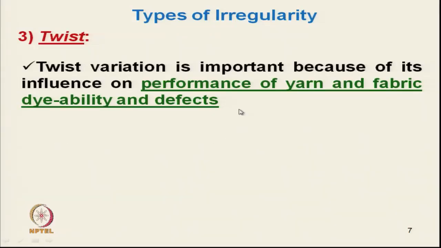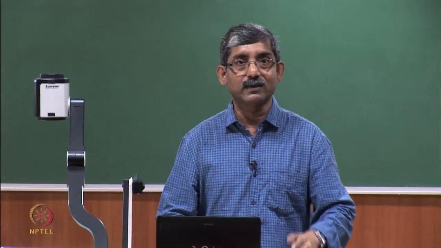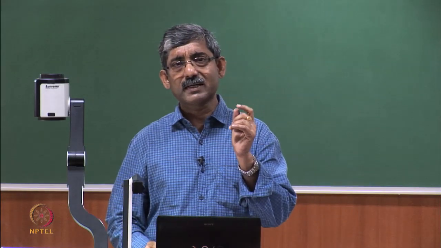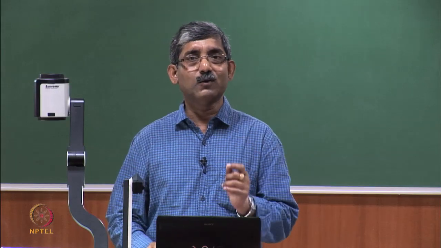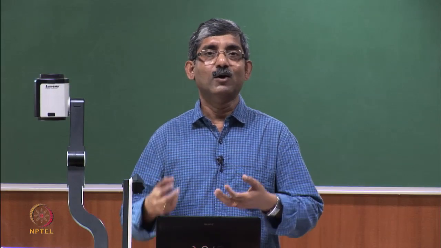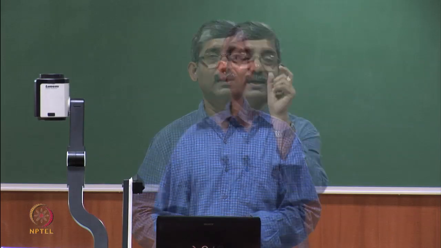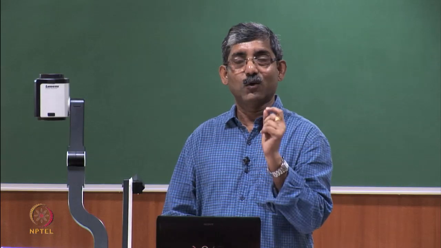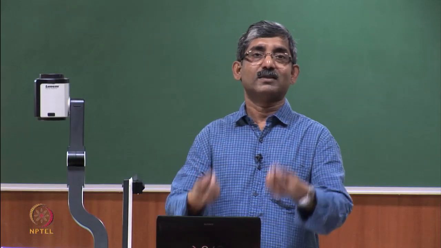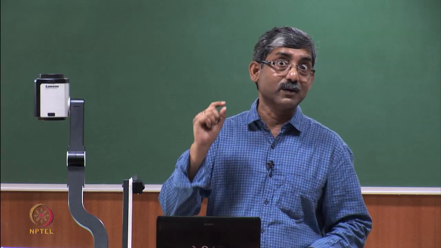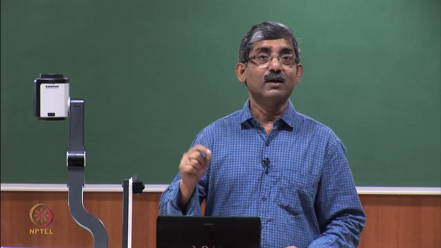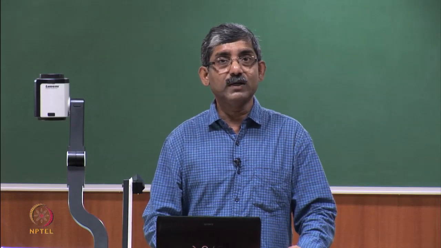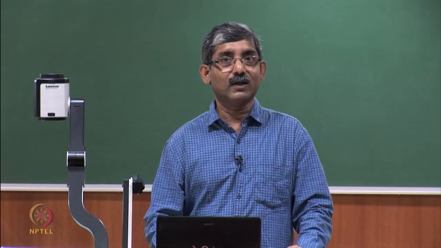Dyeability or defects are directly influenced by the twist variation, because where twist varies, the portion with less twist will be a weaker place and soft in nature. From those low twisted portions, fibers will start coming out, and these fibers may form hairs or pills in the fabric. Also those portions will be weaker in strength.